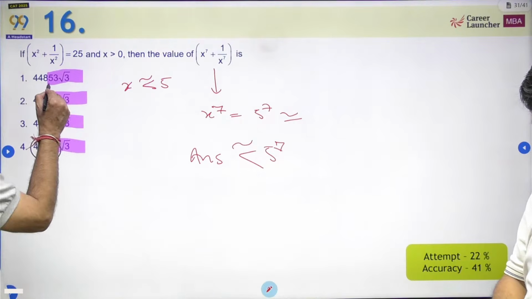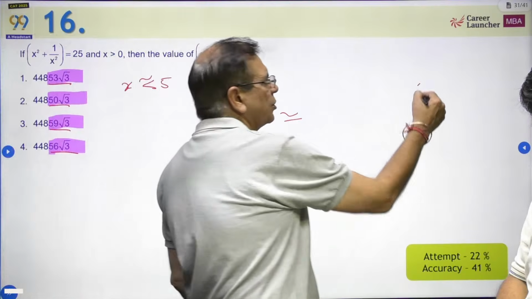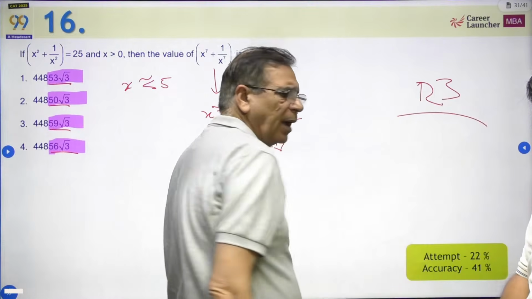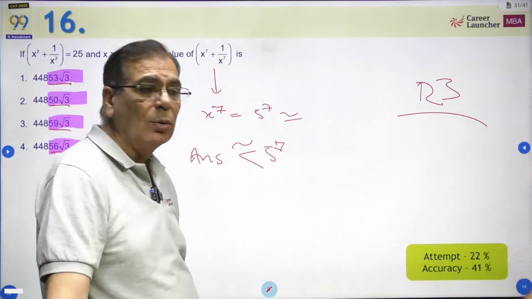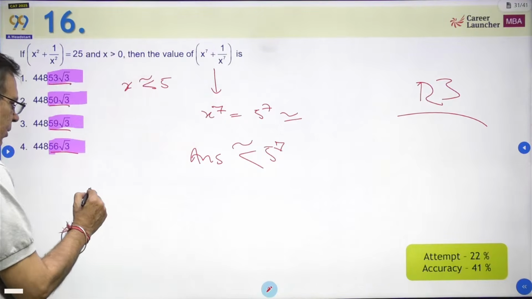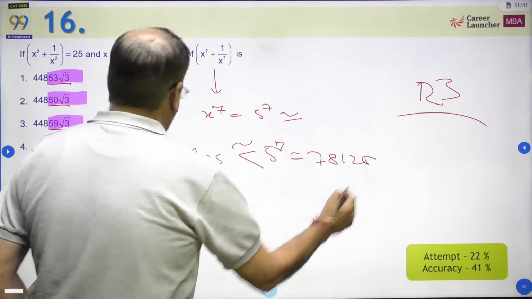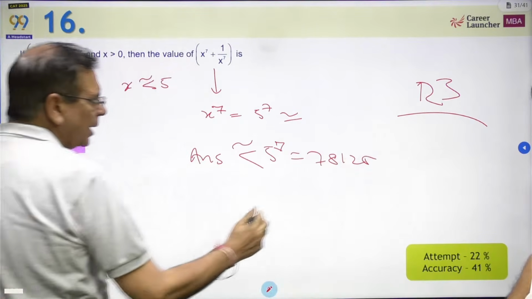Okay, given that the choices are very close, मैंने किया ही नहीं कुछ. To me, this is a question not worth attempting. Even if I know how to attempt, but the time amount it will take is going to be very, very high. 78,125. Answer is 78,125. शशांक किसी एक को मल्टीप्लाई करके देख लेगा कितना है?